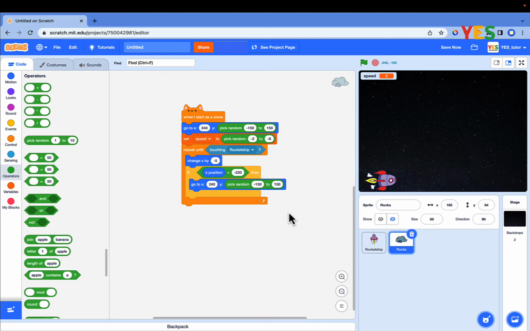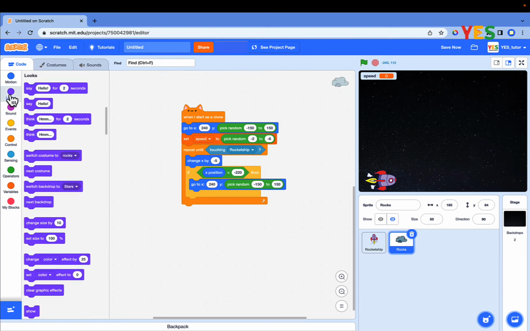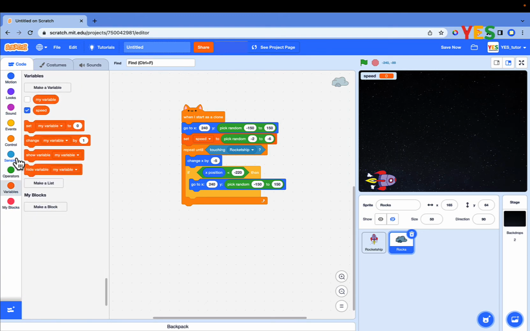You can choose any. Now, the random rock speed is stored in the speed variable. Drag and drop the speed variable to the change X by block as shown on the screen. Click on the green flag. Rocks come at different speeds.